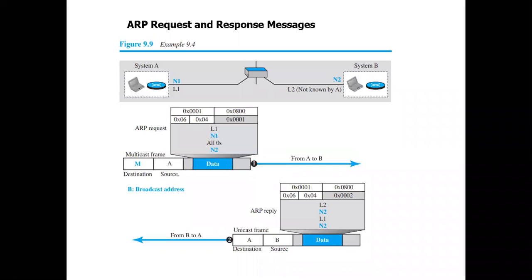In this example I have a sender A and a destination B, two nodes. I want to send a message. The IP address of A is N1 and its link layer address is L1. For B, N2 is the IP address and L2 is the link layer address. Initially, L2 is not known to system A, so it needs to send a request. It will send the destination address as well as the source address, and this is the ARP request packet. We saw this, right? The packet format.